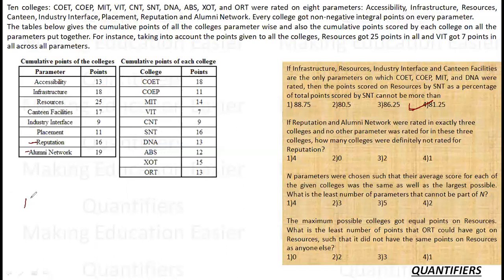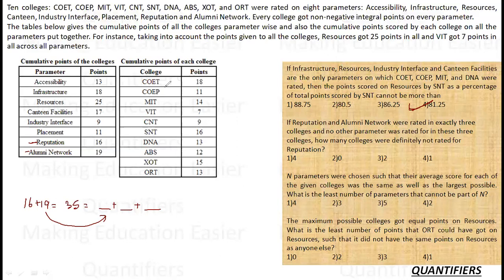So basically 16 plus 19, that is 35, was allocated to 3 colleges and no other parameter was allocated to these 3 colleges. Means ये 3 colleges का total यहीं से 35 बनेगा और कहीं से नहीं बनेगा. How many colleges were definitely not rated for reputation? Now how many colleges are there which are not made from this?